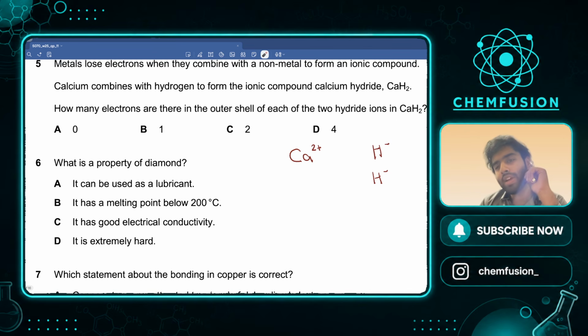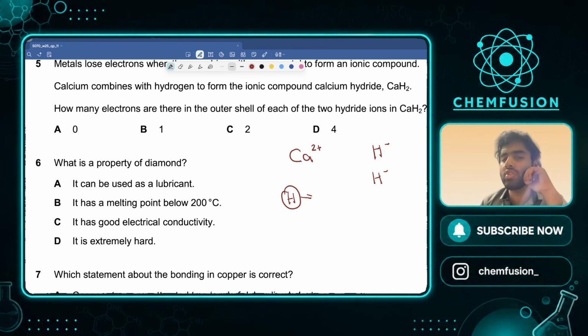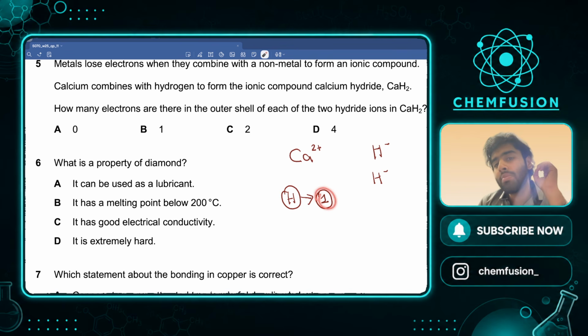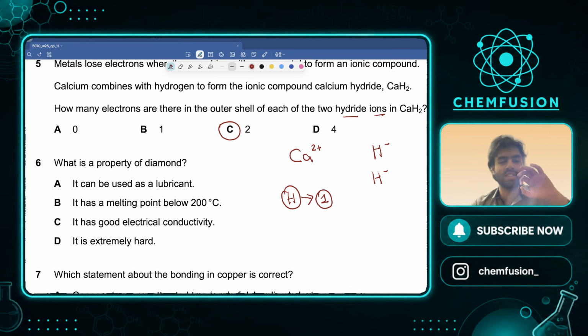Okay, now it has a minus charge. So if you take normal hydrogen and look at the periodic table, how many electrons does it have? It has 1 electron because it has 1 proton. In an atom, electrons and protons are equal. And when it gained 1 from calcium, it got a minus charge as well, it had another electron, right? So 2 electrons in this hydrogen atom, and 2 electrons in this hydrogen atom as well. So in each hydrogen atom, now called hydride ions, in each hydride ion we have 2 electrons. Does this make sense? This is a little tricky to understand if you don't know the concept, but bear with me. Is this concept clear?